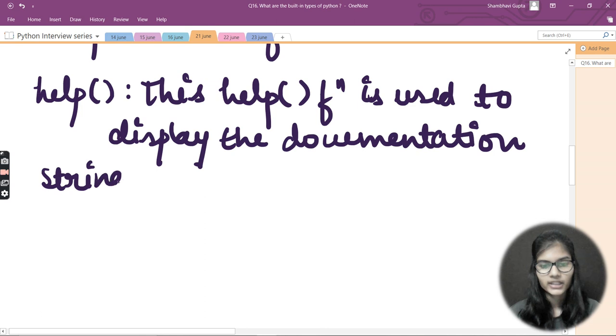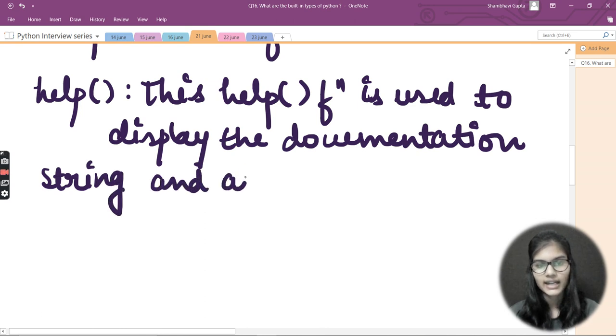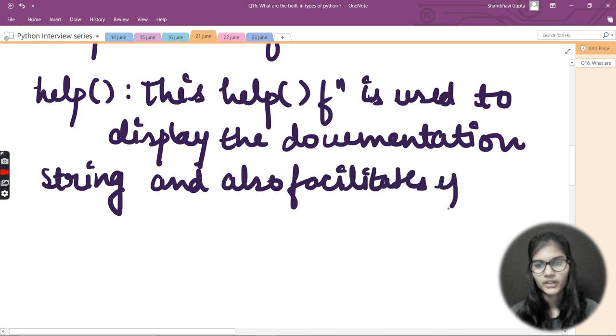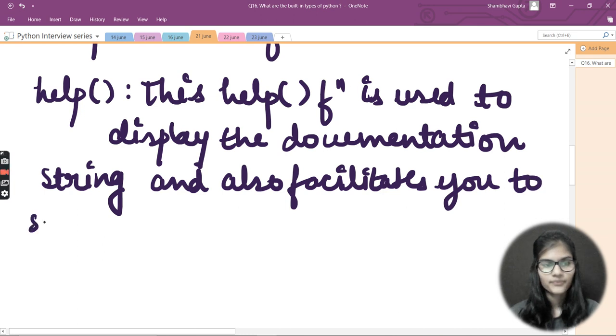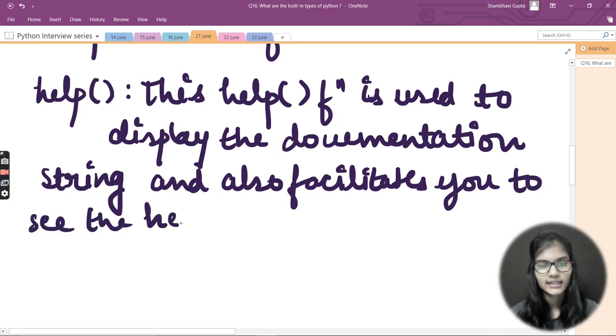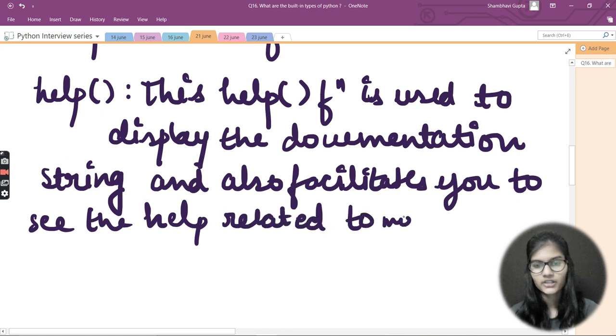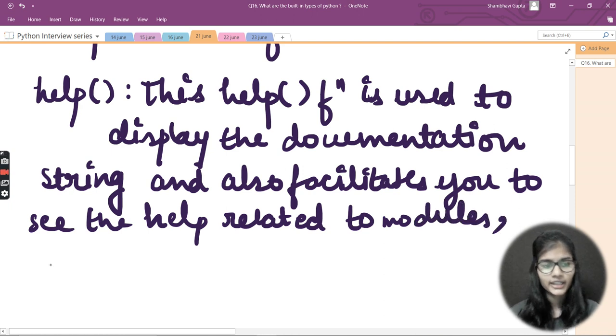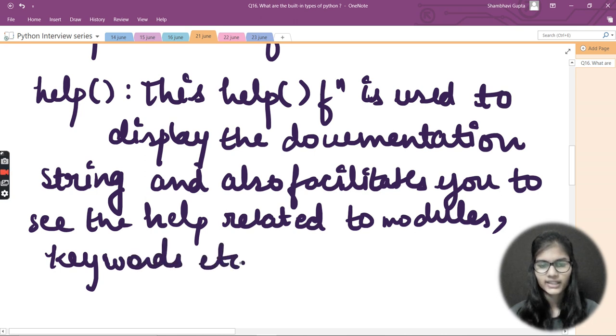It is used for displaying the documentation string, and also facilitates you to see the help related to modules, keywords, attributes, etc. Now let me define what the help function is actually used for. The very first and main use of the help function is that it helps us to display the documentation strings.